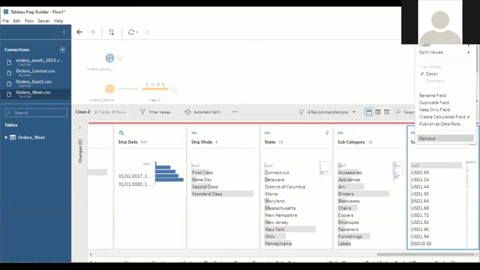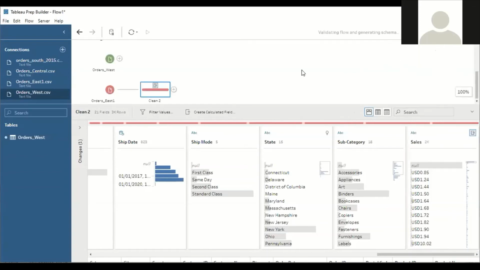Under more options, there is an option called clean. Under clean, there is an option called remove letters. Hit on remove letters.